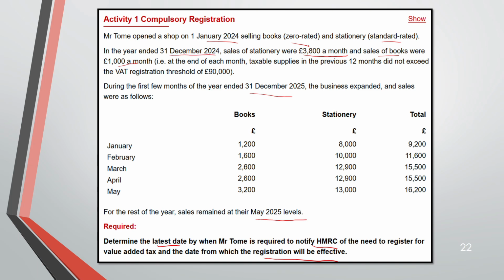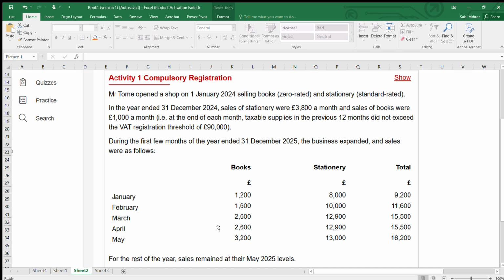Now you have to see 2024-25 limit to see whether you have to register or not, whether you have exceeded 90,000 or not. So let us see that. So now we will be calculating the taxable supply that includes both book and stationery, for each month.